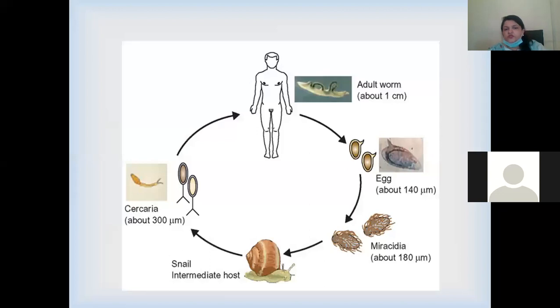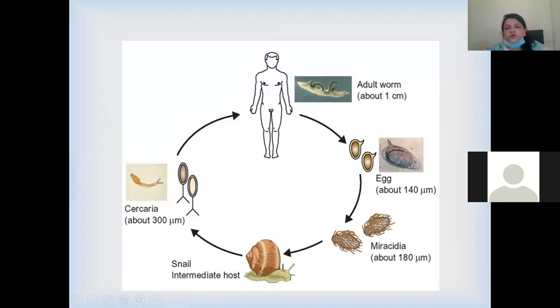If you see this picture, this is a very good animated picture which shows that adult worms lay eggs in fresh water, either through urine or through feces. These eggs become miracidia, which are taken up by snails, where they complete their cycle, and then cercariae are the ones which get into the human body through penetration of the skin.